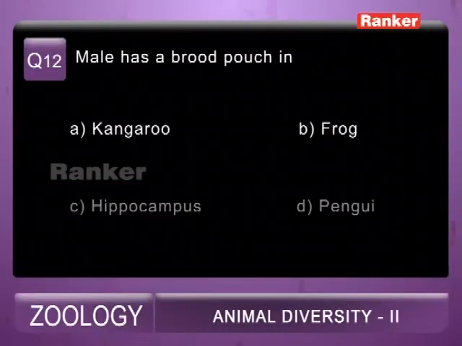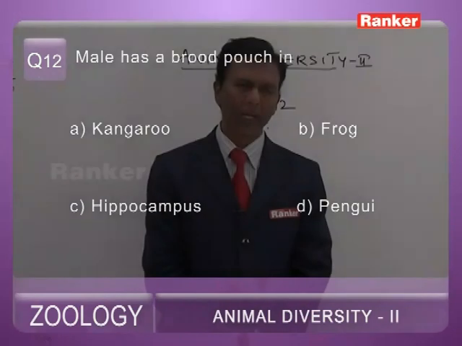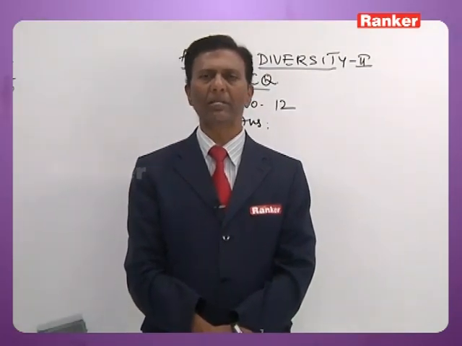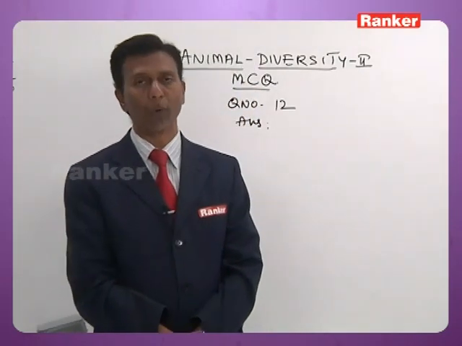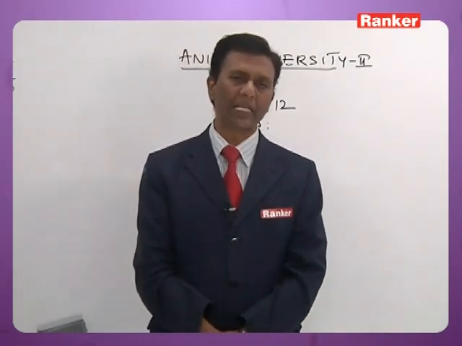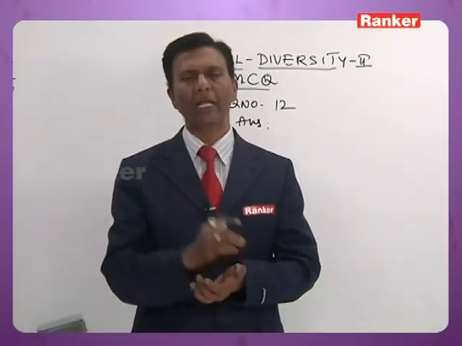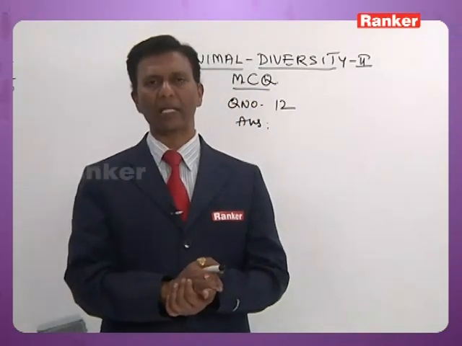Now question number 12 we have, male has a brood pouch in A. kangaroo, B. frog, C. hippocampus, D. penguin. Now the hippocampus is characterized by the presence of a brood pouch. Instead of the female carrying the brood pouch, here the male has a brood pouch in which it carries eggs till they hatch. Both male and female have a prehensile tail, a highly coiled, watch-spring-like tail. Then they have a rostrum which is at right angles to the body.